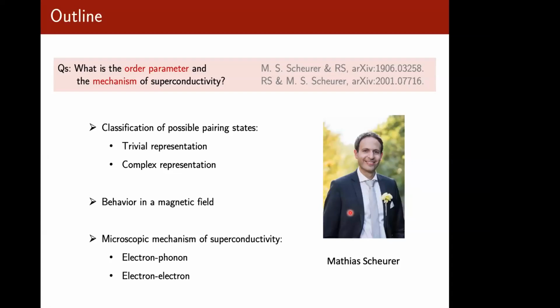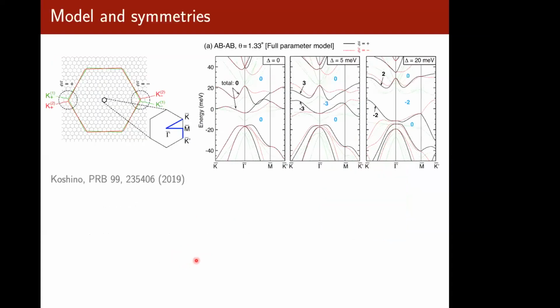In particular, we'll ask under which conditions can singlet and triplet mix, and which triplet states transform into which singlet state. We'll look at the behavior in a magnetic field, and we'll also talk briefly about the microscopic mechanism that leads to superconductivity.